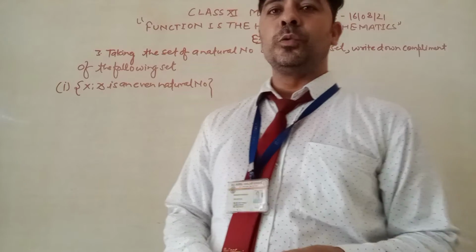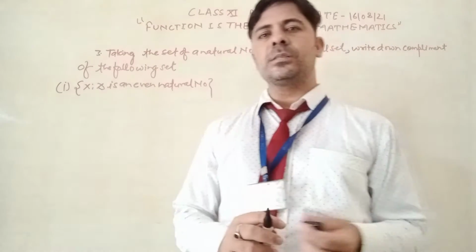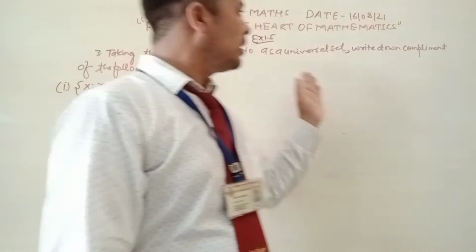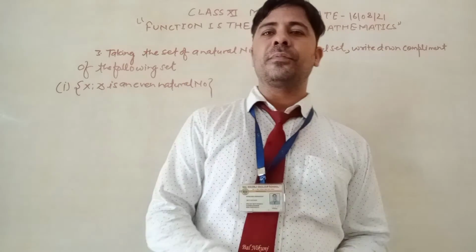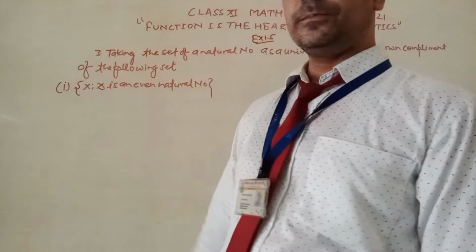Now today's date is 16th of August 2021, and it is exercise 1.5 from the sets, question number 3.